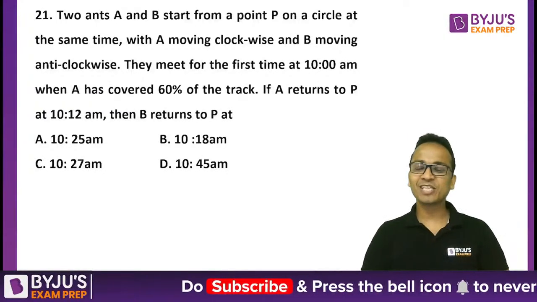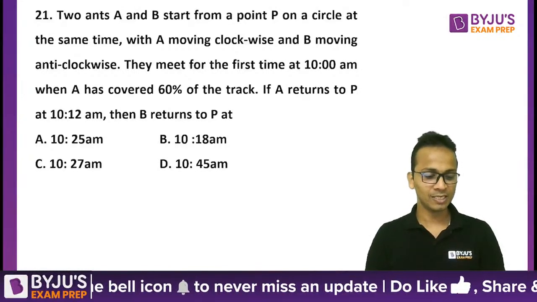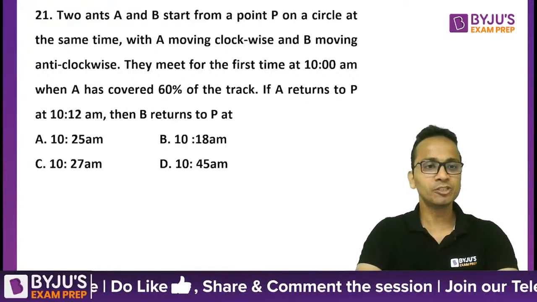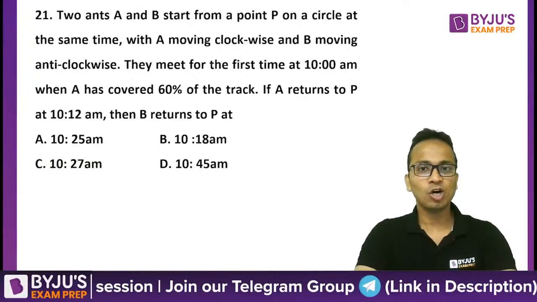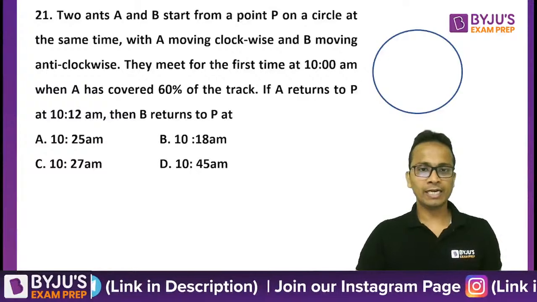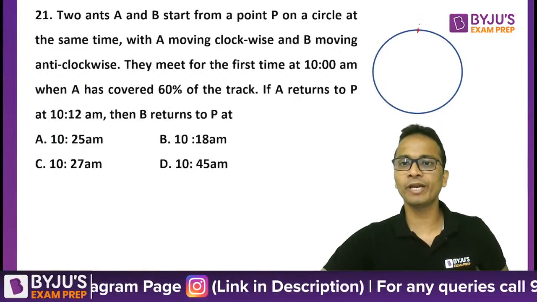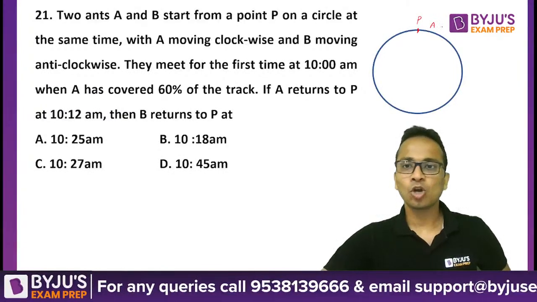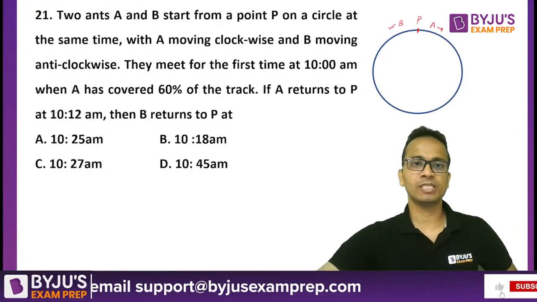Question number 21 is a wonderful question of time, speed, distance, the concept of circular races. Some wonderful concepts will be applicable in this question. So let's read this question now. Two ants A and B start from a point P on a circle at the same time. Let's draw this circle first. On the right hand side of your screen, you can see the circular track. Let's say this is point P. Ant A started in clockwise direction, this is given, and ant B is moving in anti-clockwise direction.